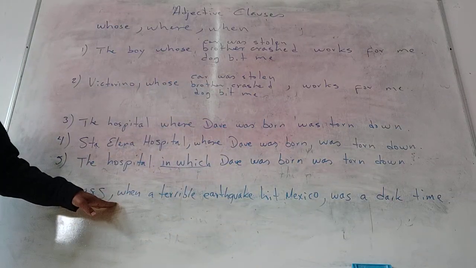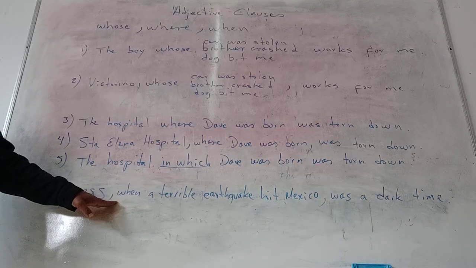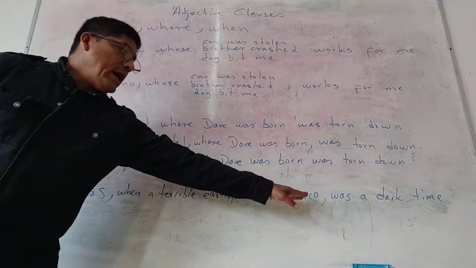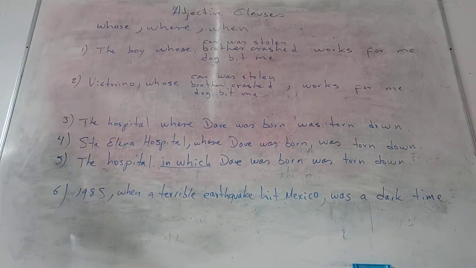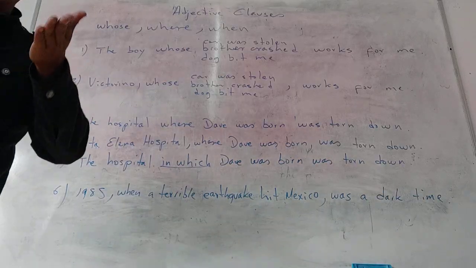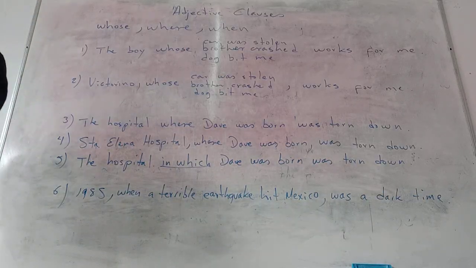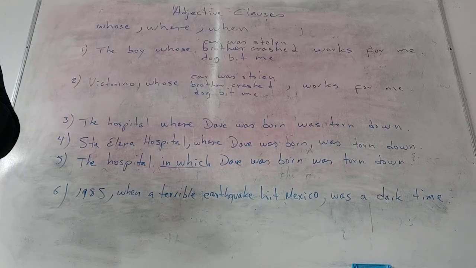The information is between commas because I'm being specific about the year. So when are we going to use commas? When we have been specific about something or when the other person knows what we're writing about. Because when you speak, you don't say, oh, Marcos, comma. You don't speak like that.